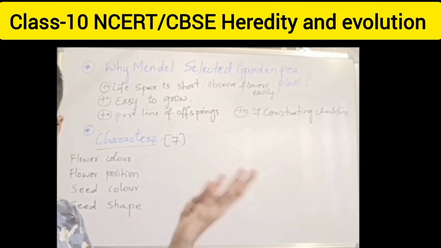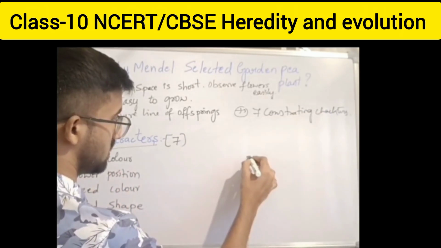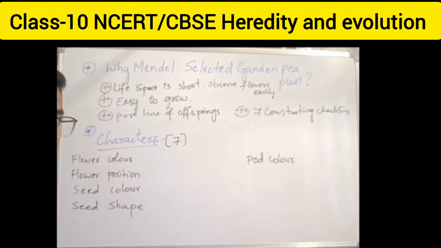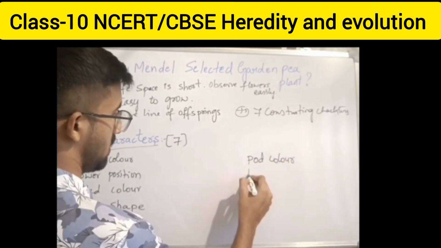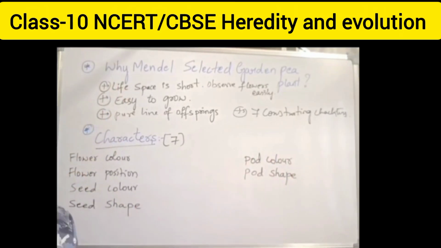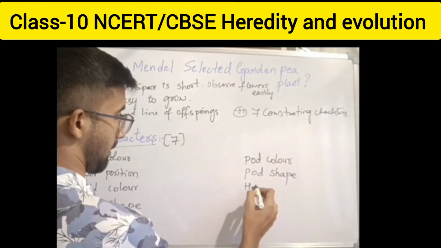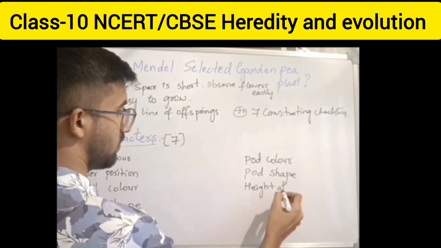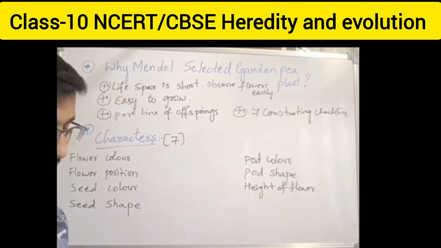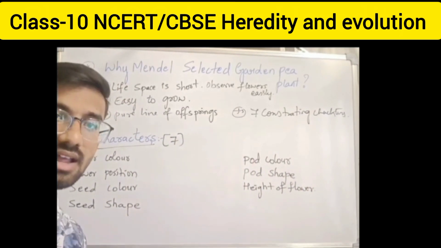After seed shape comes pod color and pod shape. Pod color: what type of color is it? Pod shape. And last but not the least, height of the flower. Right. These are the 7 contrasting characters.